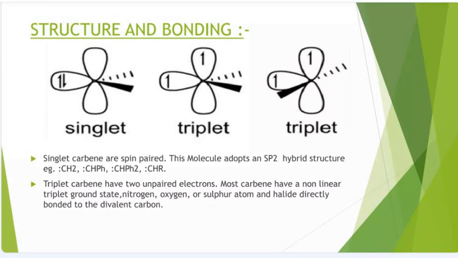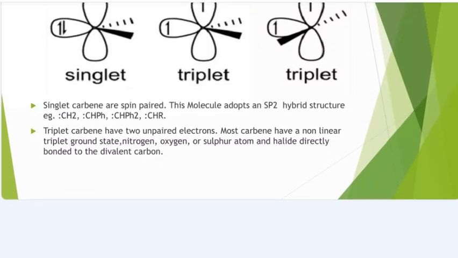Now structure and bonding. Singlet and triplet. There are 2 types of triplet here, you can see. The singlet carbenes are spin paired. This molecule adopts an sp2 hybrid structure: CH2, CHPH, CHPH2 like this. Triplet carbenes have 2 unpaired electrons. Most carbenes have a non-linear triplet ground state; nitrogen, oxygen or sulfur atoms and halides are directly bonded to the divalent carbon.